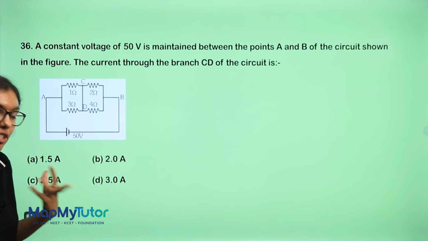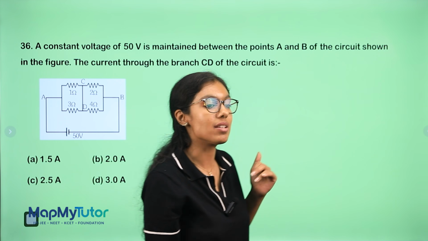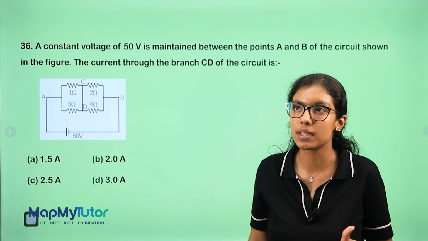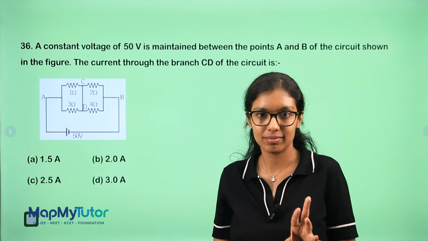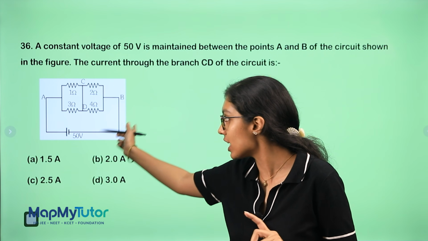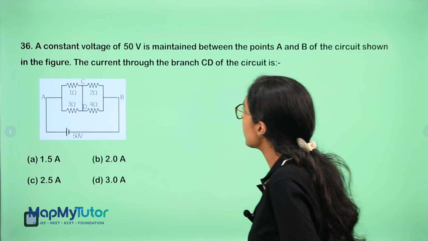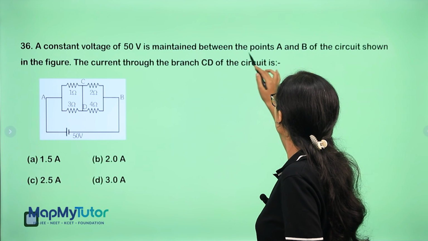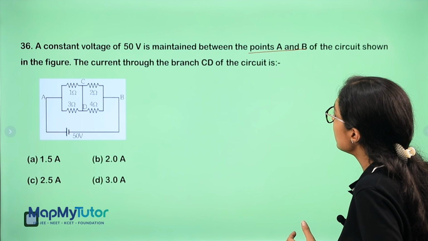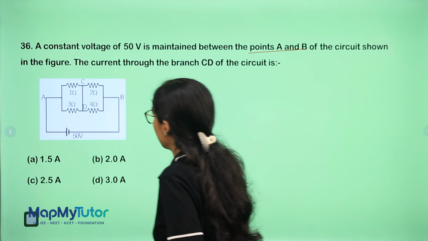This is actually a JEE Main previous year question which has been asked in your NEET. It was asked in JEE Main somewhere around 2022. And they repeated the question but just changed the numbers. Let's read the question. A constant voltage of 50 volts is maintained between the points A and B. The current through the branch CD is.